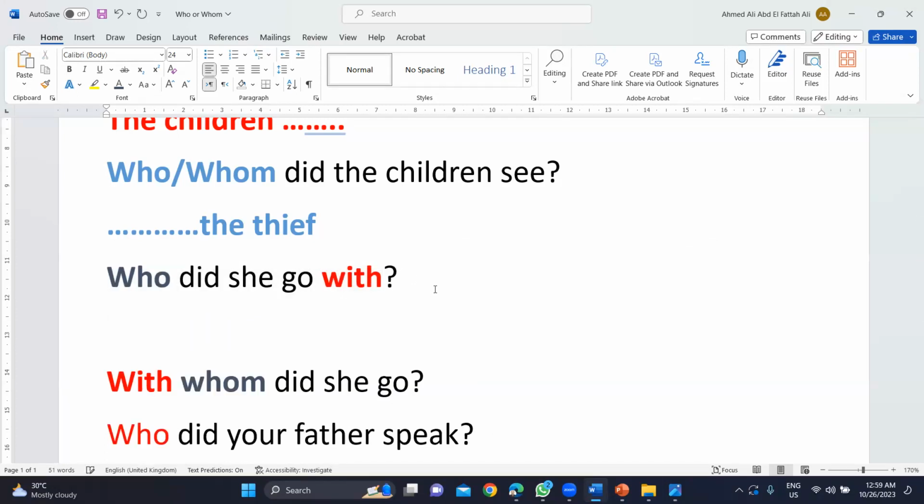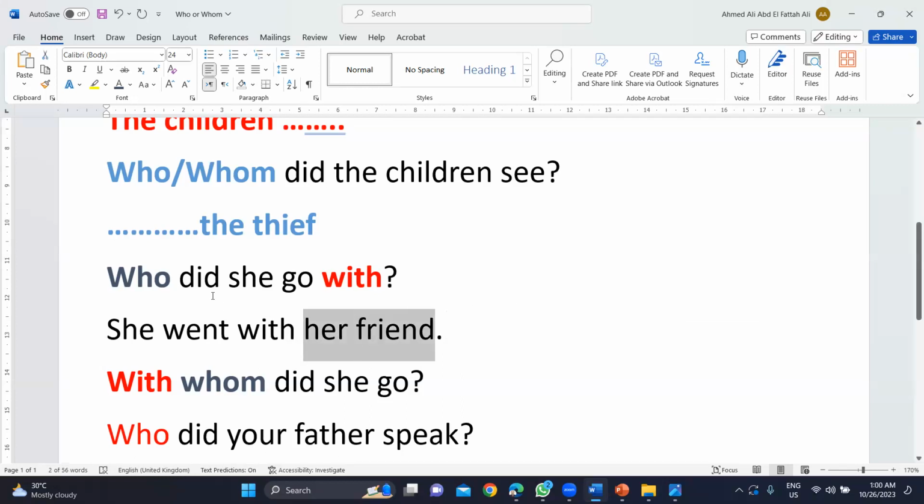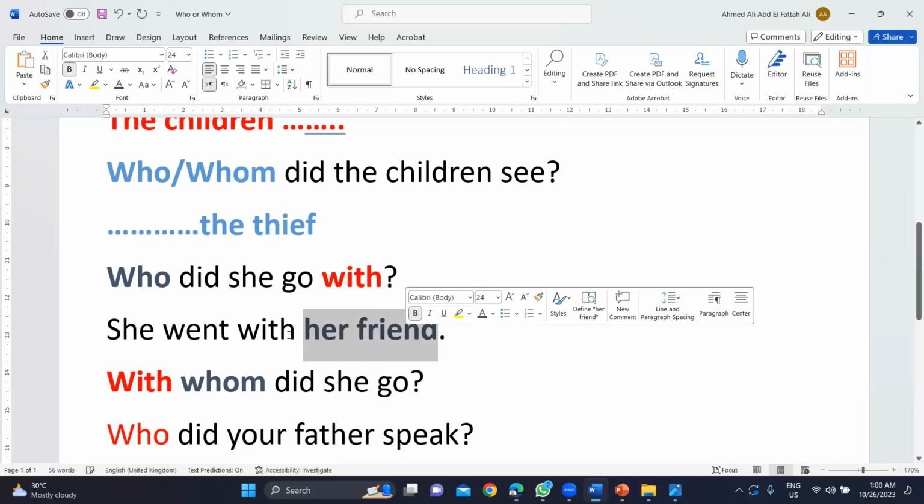The answer, for example, she went with her friend. So I am asking about her friend. Object, مفعول به.